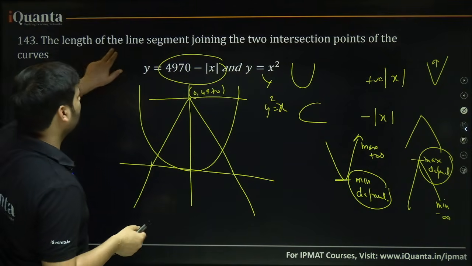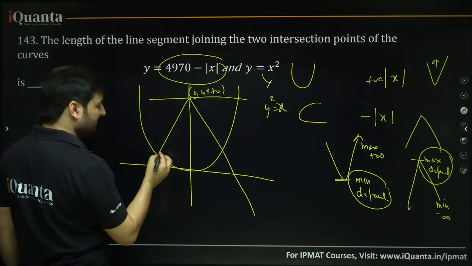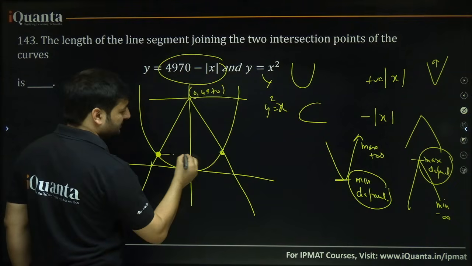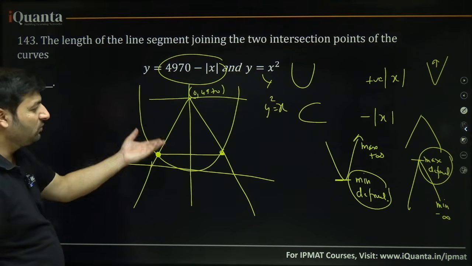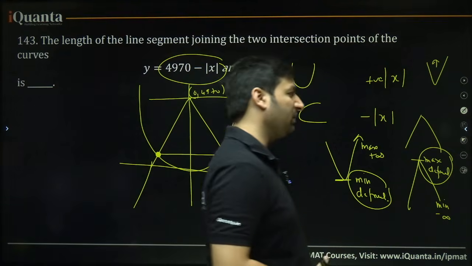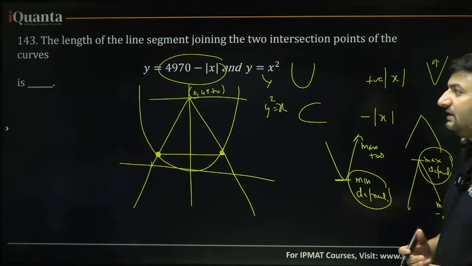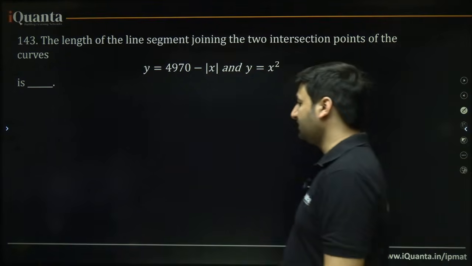We want the length of the line segment joining the two intersection points of the curves. These are the two curves that I have made. One intersection point is here, one intersection point is here. This is a line segment, right? Basically you are checking the intersection points of two curves. When you have to find the intersection points of two curves, you equate them and solve for the values of x. Those are the intersection points.